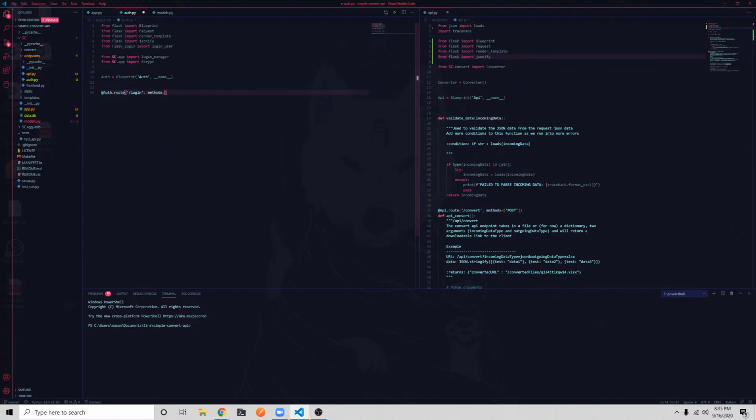And we'll do methods equals GET and POST. Just do standard naming convention of auth underscore login, and from now on we'll just do auth. Alright, so first off we have to get our arguments.